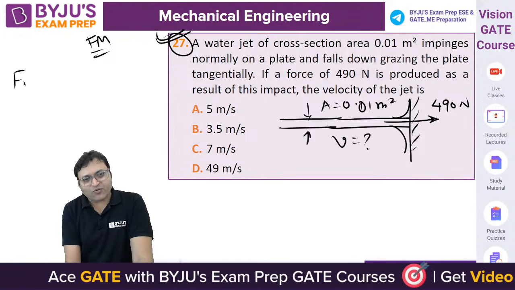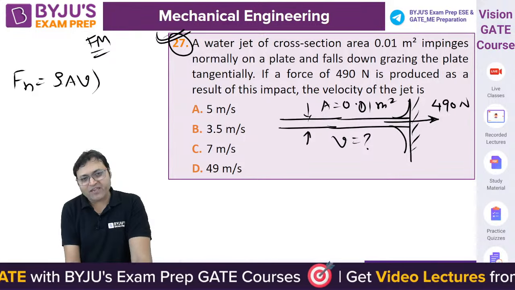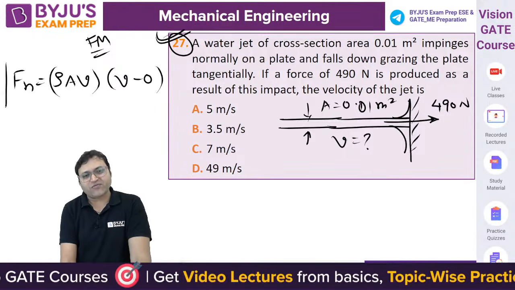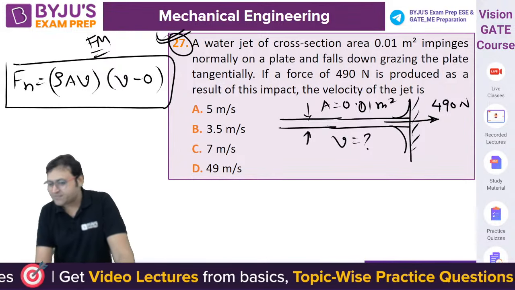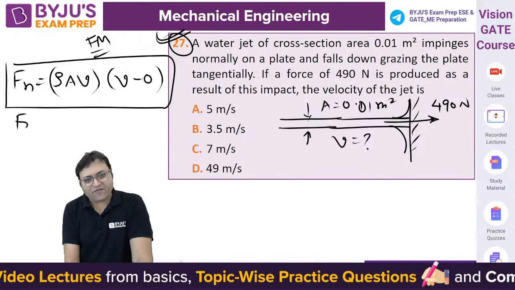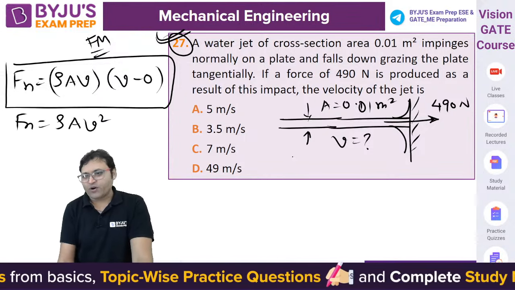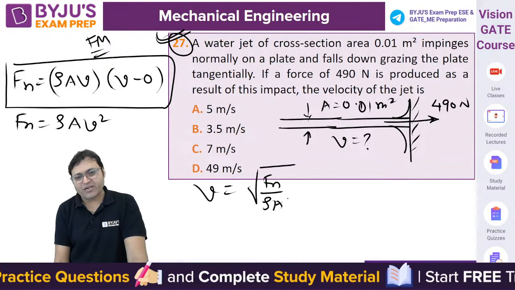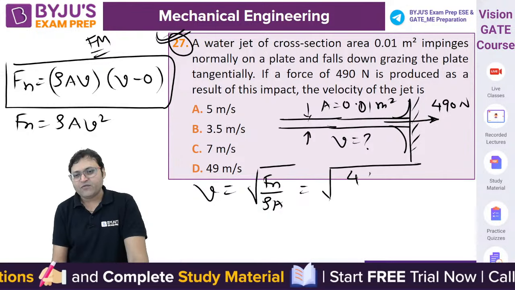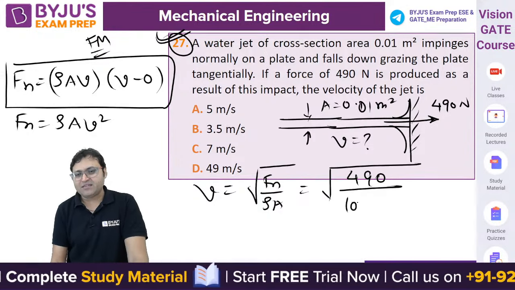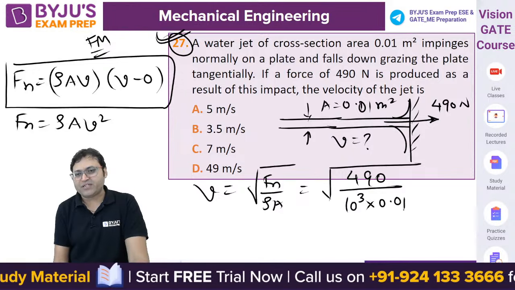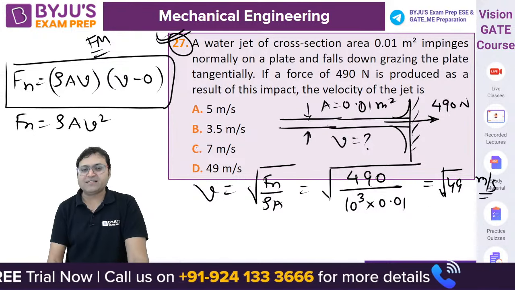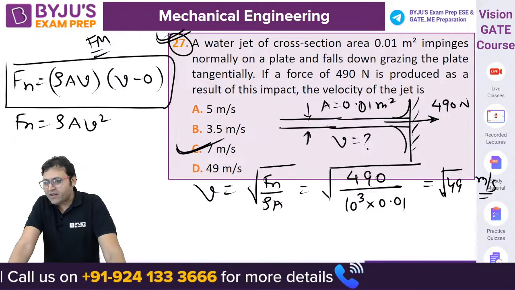So Fn is equal to mass flow rate, that is rho a v, into change in velocity, initial velocity minus final velocity. This will be the force exerted on the plate, isn't it? So we can say Fn is equal to rho a v square. What is the value of V? V will be equal to under root of Fn by rho into area. Very simple question. 490 divided by 10 to the power 3 into 0.01. So it will be under root of 49, 7 meter per second will be the answer.